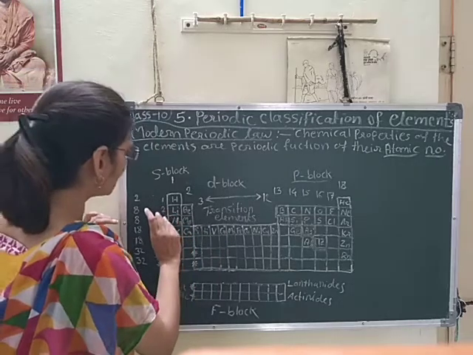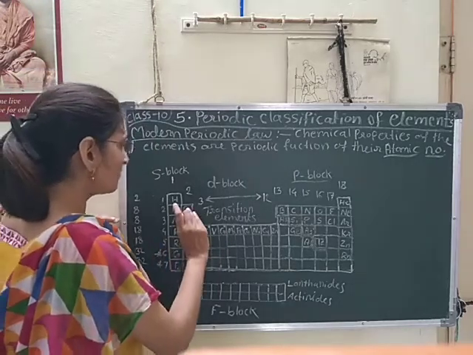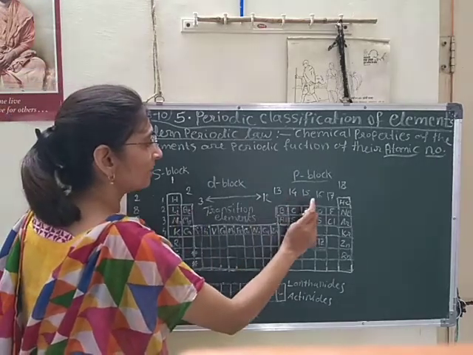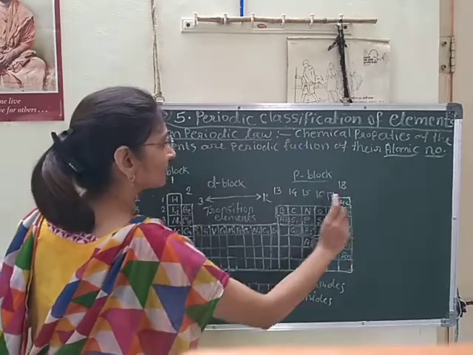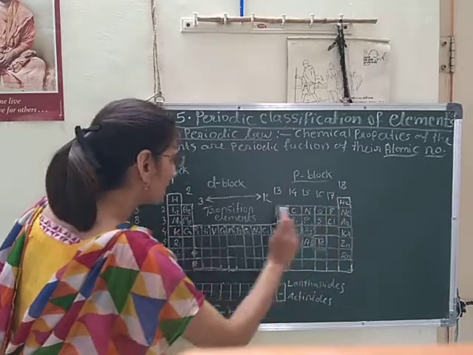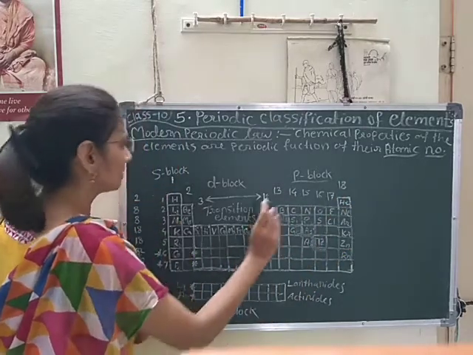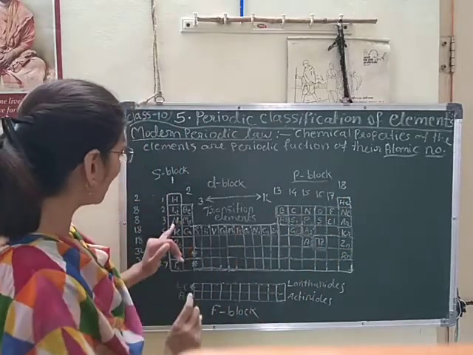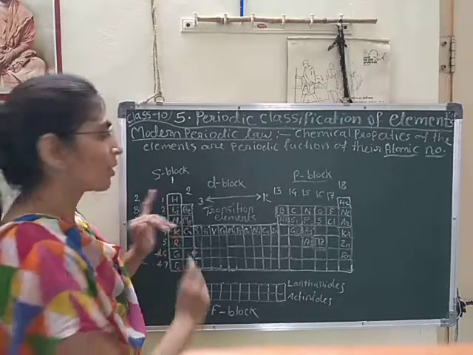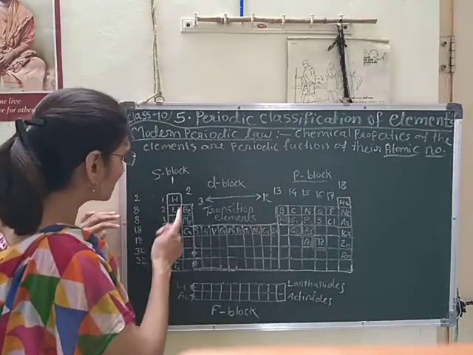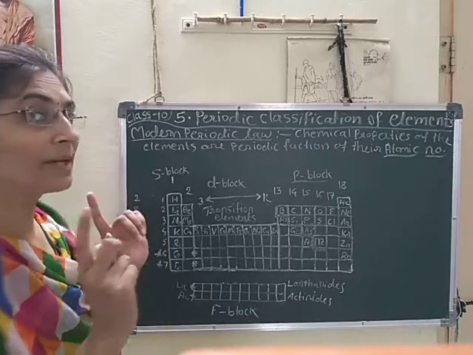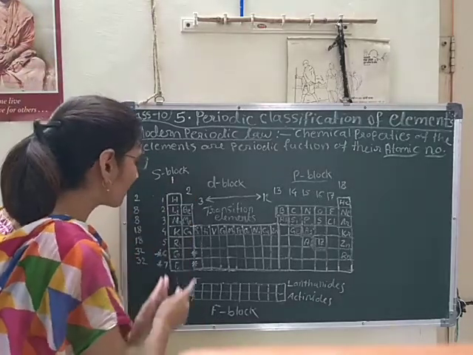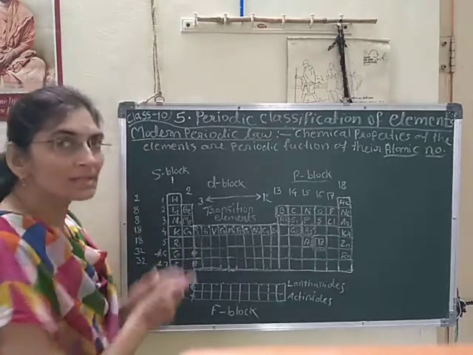But from the second period, lithium, beryllium, boron, carbon, nitrogen, oxygen, fluorine and neon, these are 8 elements, and after these the properties get repeated again. The elements whose properties get repeated, he placed one by one in the same group.